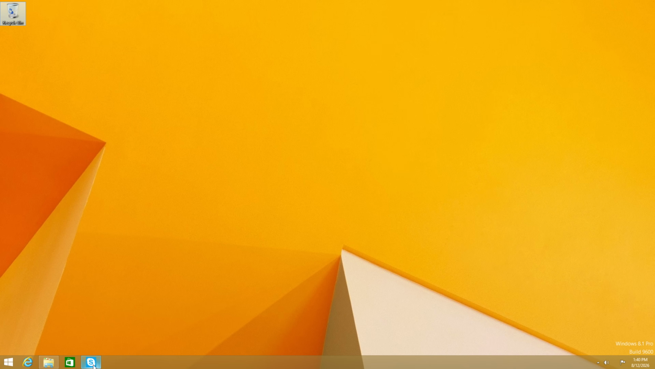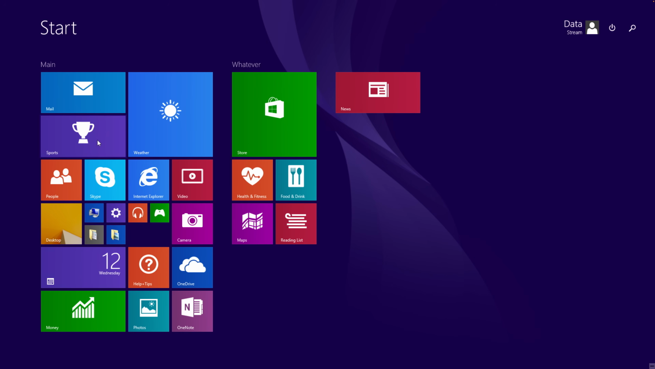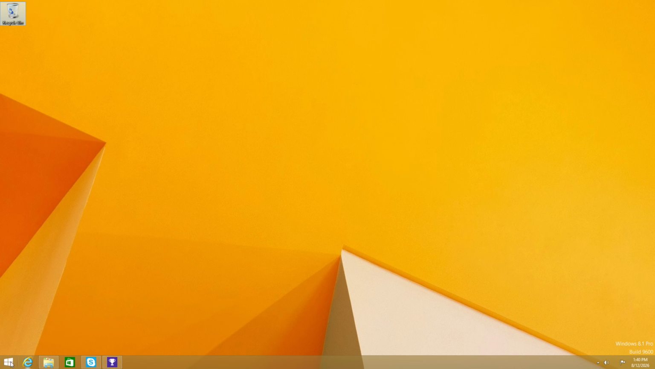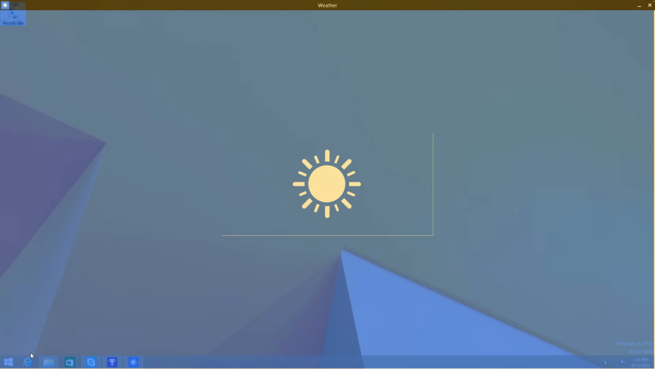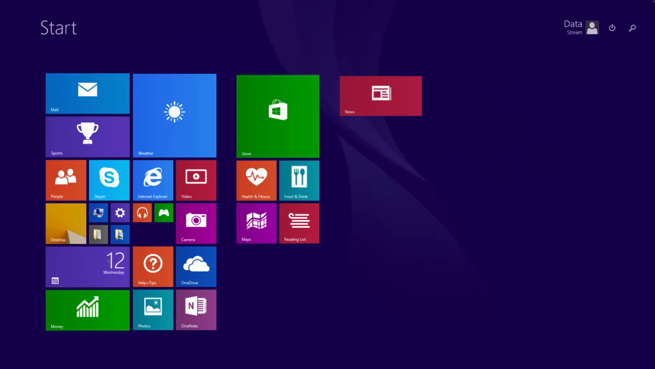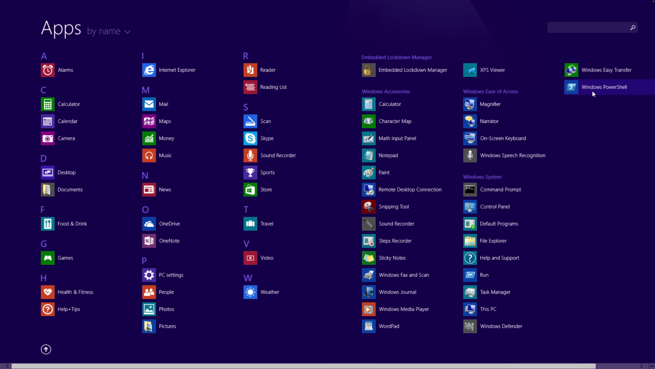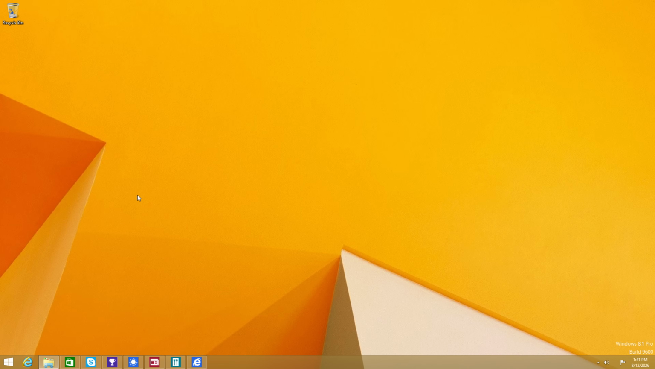Okay, so that doesn't open. This Skype Metro app. And what about sports? This one also doesn't open. And what about this one? Also doesn't. Metro apps don't open anymore, a lot of them. And what about PowerShell? Yeah, this doesn't work. No, it doesn't work.